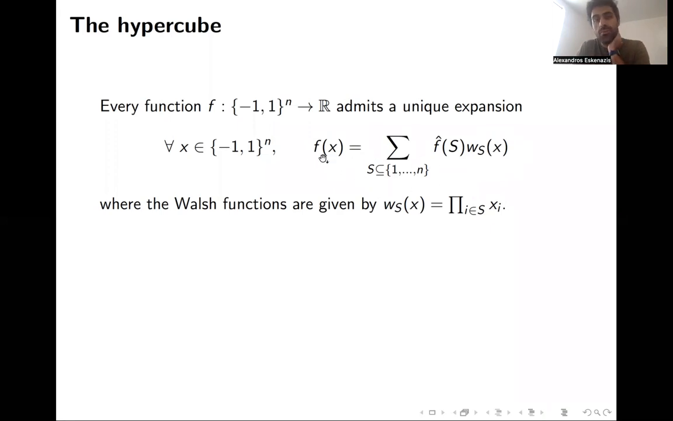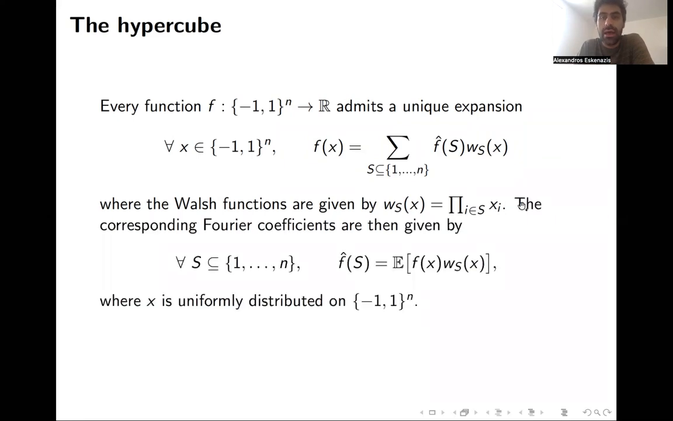So every function on the cube can be written as a sum over those 2 to the n subsets, some Fourier coefficient times the corresponding character, and Walsh s at a vector x is just the product of the coordinates i in S of xi. So it's very simple to see that these are pairwise orthogonal, and therefore they actually span the space of functions on the discrete cube.